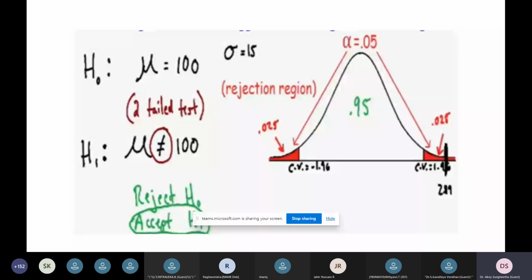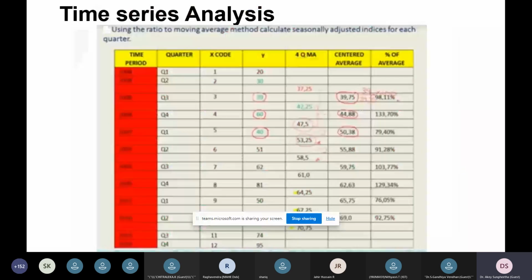And again, there are different kinds of analysis as we listed in the applications, like regression analysis. Time series analysis is one of the essential things where you calculate the time. According to the period of time, the time period is represented in terms of quarters. So this is an average method calculation. In order to find the indices of the quarters, we have to find the index values for each quarter. For example, quarter 1 and 2, you have 4 quarters, and again a sequence of 4 quarters in a year, and again 4 quarters of sequence in another year.